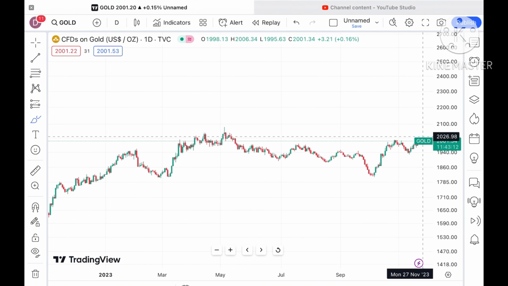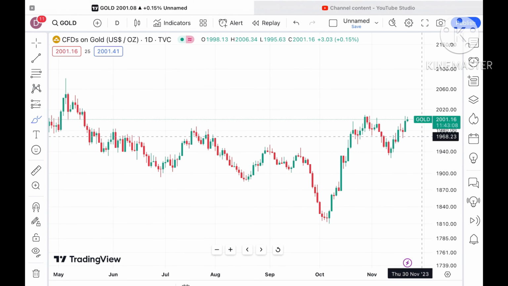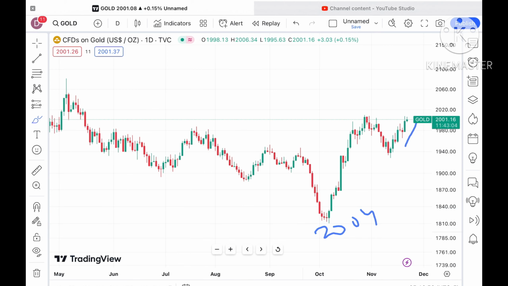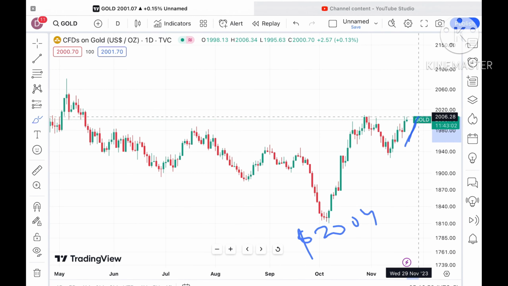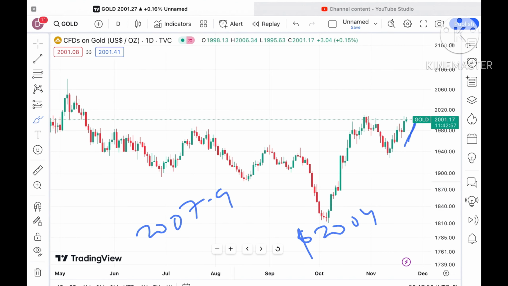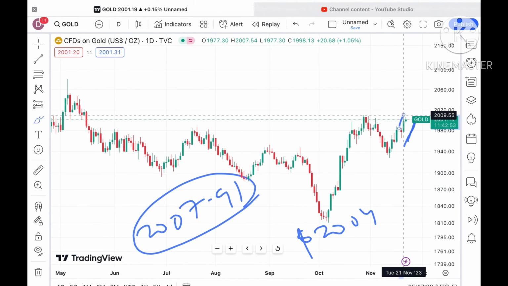Probability of going further upside we can see. So let's see where the price goes. If you look at this chart, chances are very high it can touch a level of around $2004. If the price sustains above that level, chances of going further upside we can see towards a level of $2079.1, which is already a weak resistance. So chances are high it will cross that level and can go towards